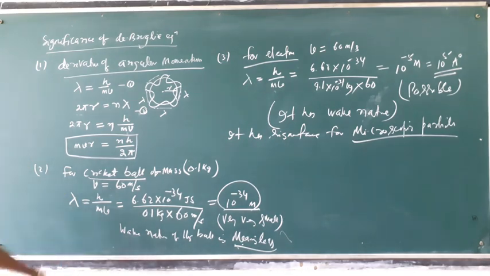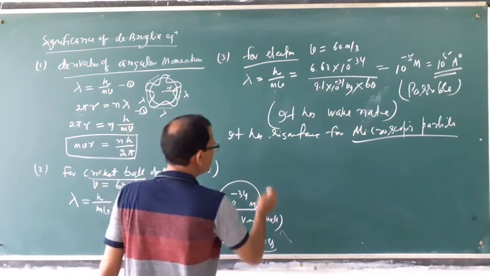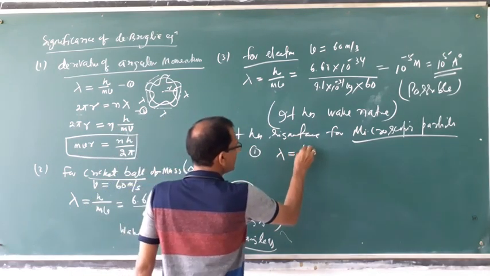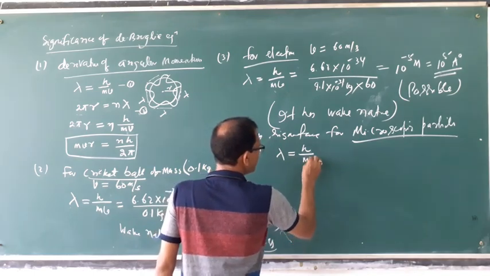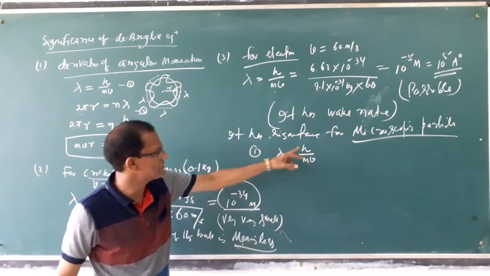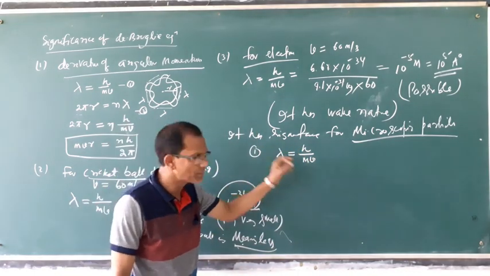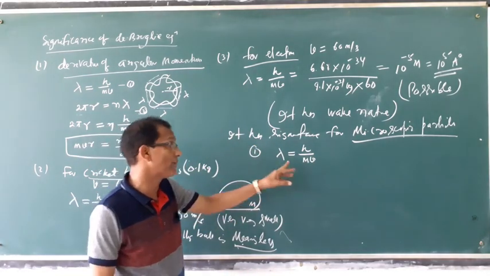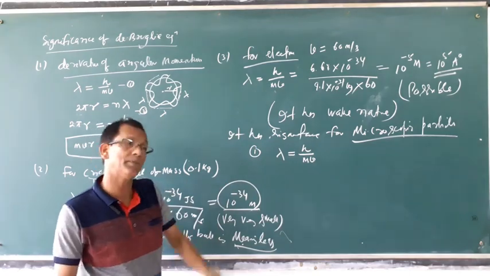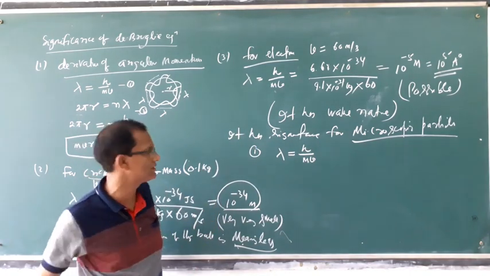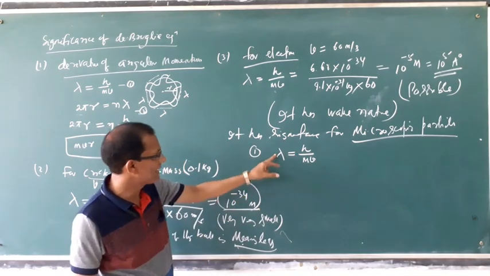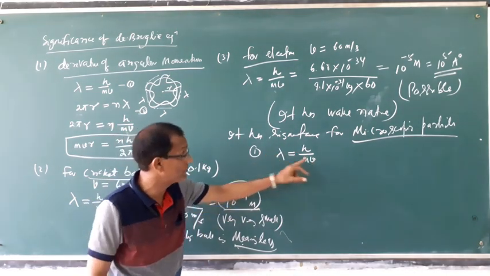But we know this equation can be derived another way: lambda is equal to h by mv. Here h is a constant. If the mass of the different particles is taken the same, then mass is constant, h is constant, and lambda and velocity are inverse.